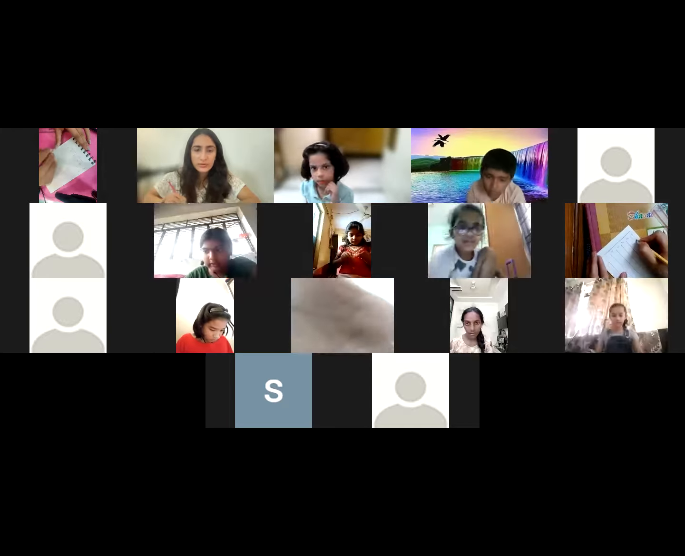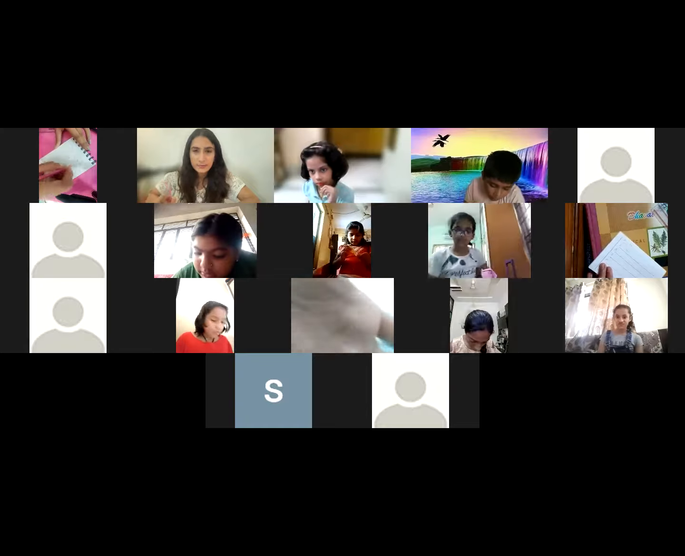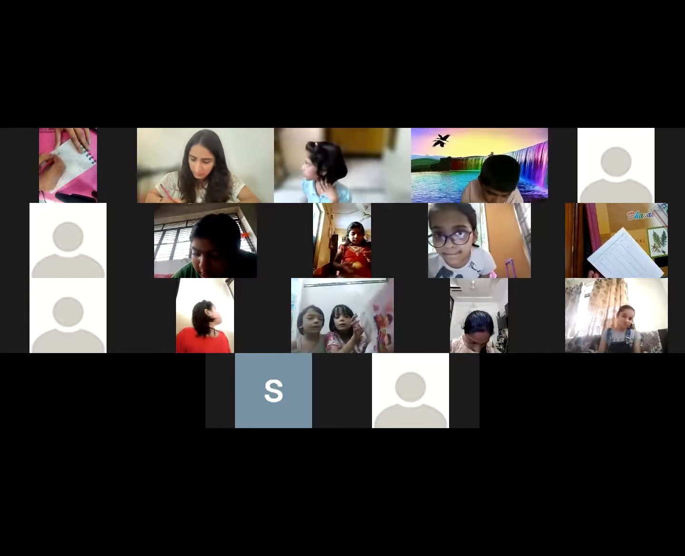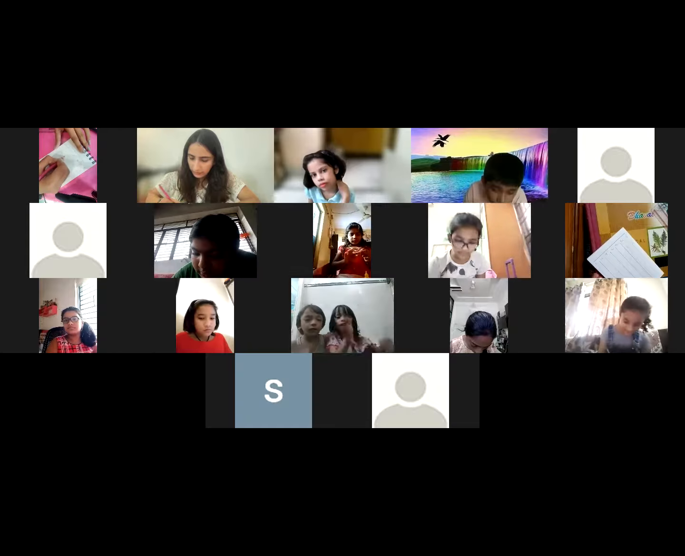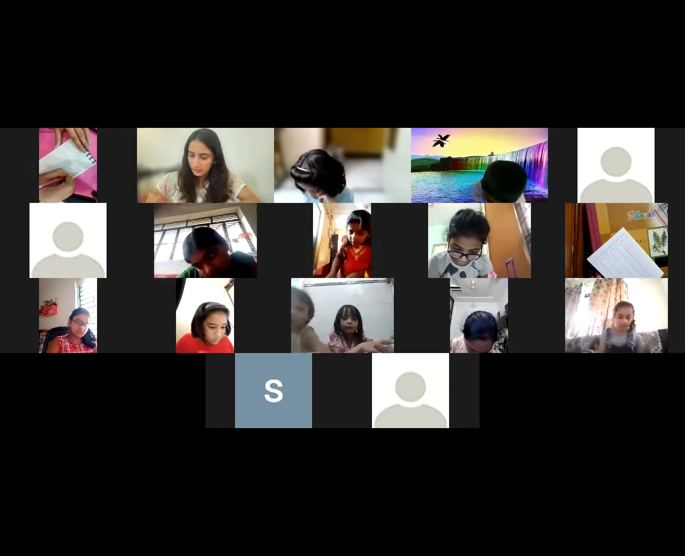Now you can put all with pencil. Make sure it is very neat and tidy. Don't try to do it very, very fast. Make sure it's beautiful and neat and tidy. 3, 4, 5, 6, 7, 8, 9.